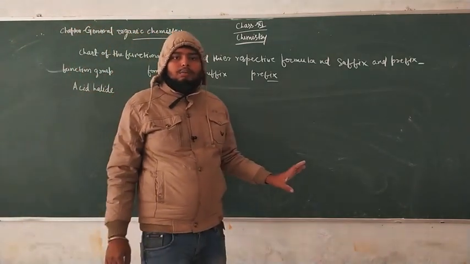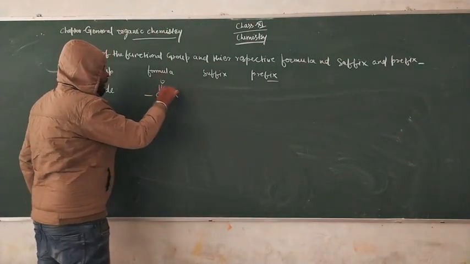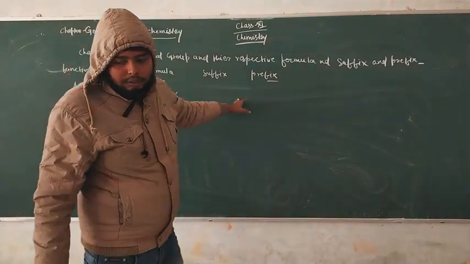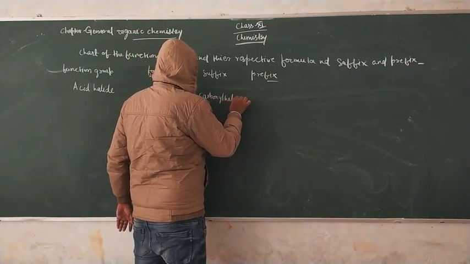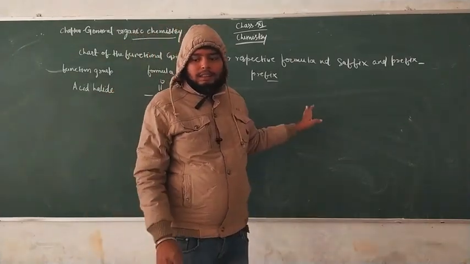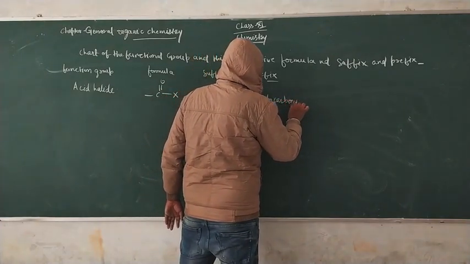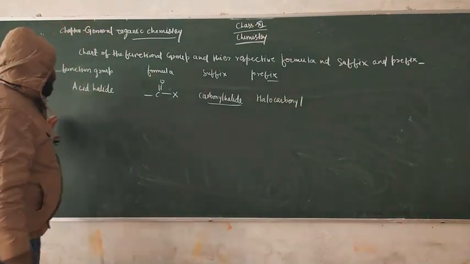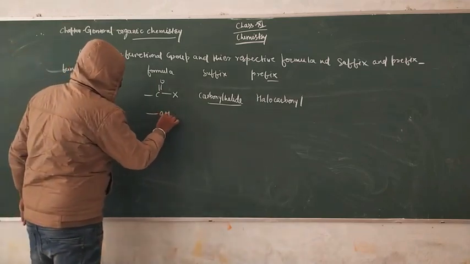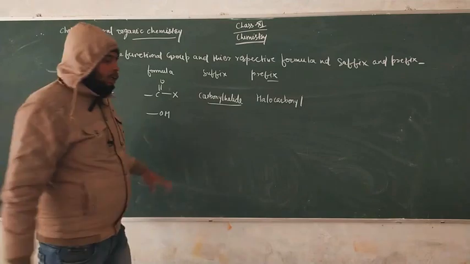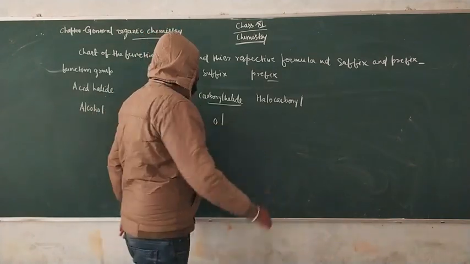How can you represent this in terms of formula? Acid halide is represented by the formula C double bond O and X. Now the suffix for this is carbonyl halide, and its prefix is substituted as carbonyl. The second structure is alcohol, whose formula is OH, and we use the suffix -ol, and its prefix is hydroxy.